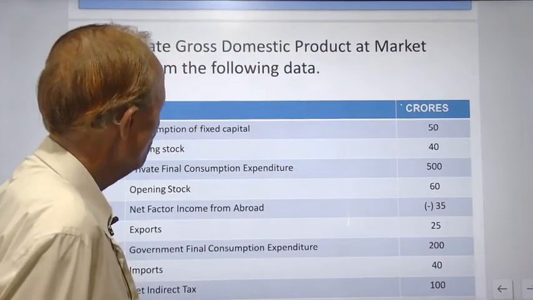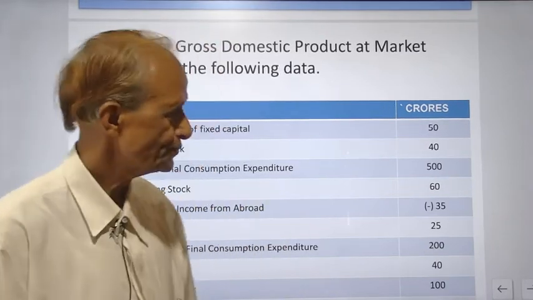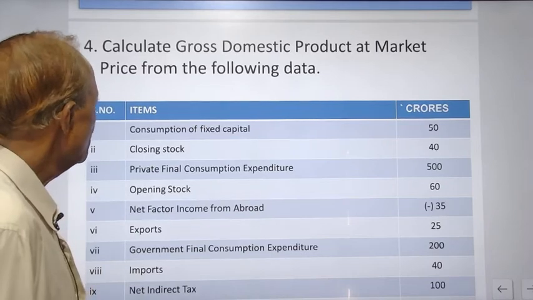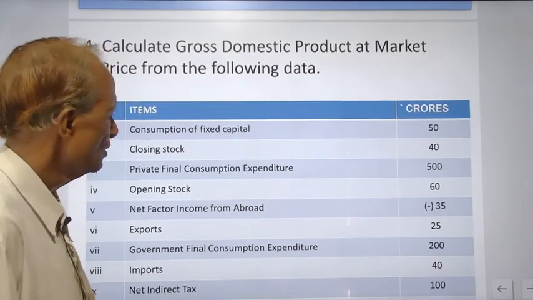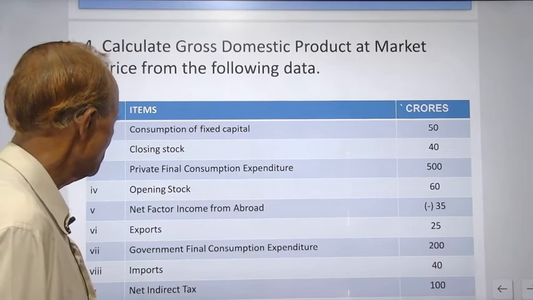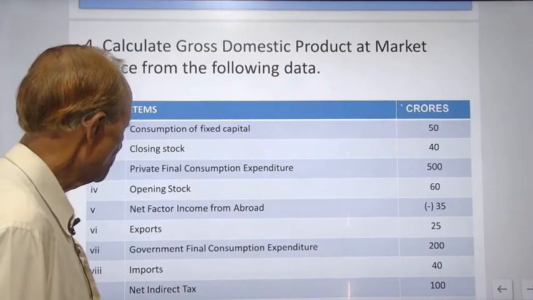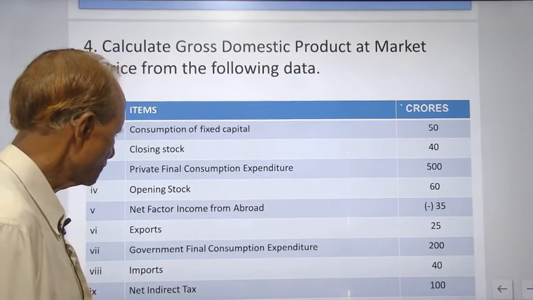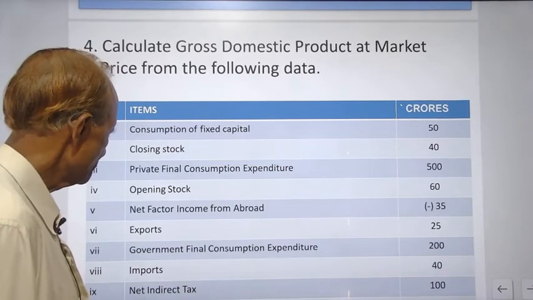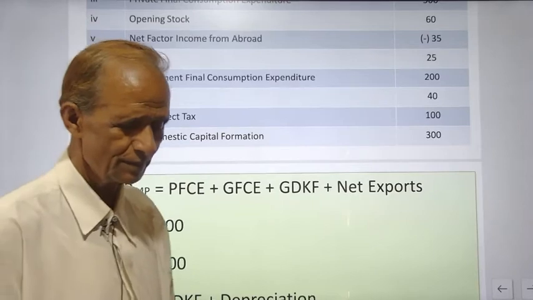Now the fourth example: calculate gross domestic product at market price from the following data. Consumption of fixed capital, closing stock, private consumption expenditure, opening stock, net factor income from abroad, exports, government final consumption expenditure, imports, net indirect tax, net domestic capital formation.